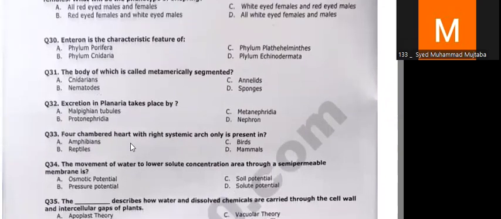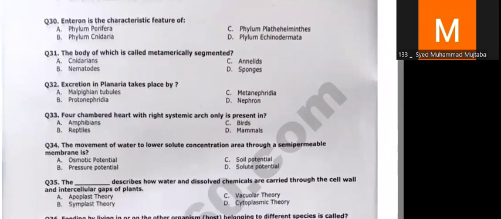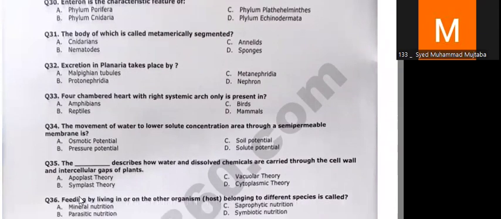On question number 34, osmosis is the process in which water molecules move from a region of high water potential to a lower water potential through a semi-permeable membrane. Now, in plants, the apoplast theory says that water and dissolved minerals can transfer through the cell wall or the intercellular gaps of the plants.